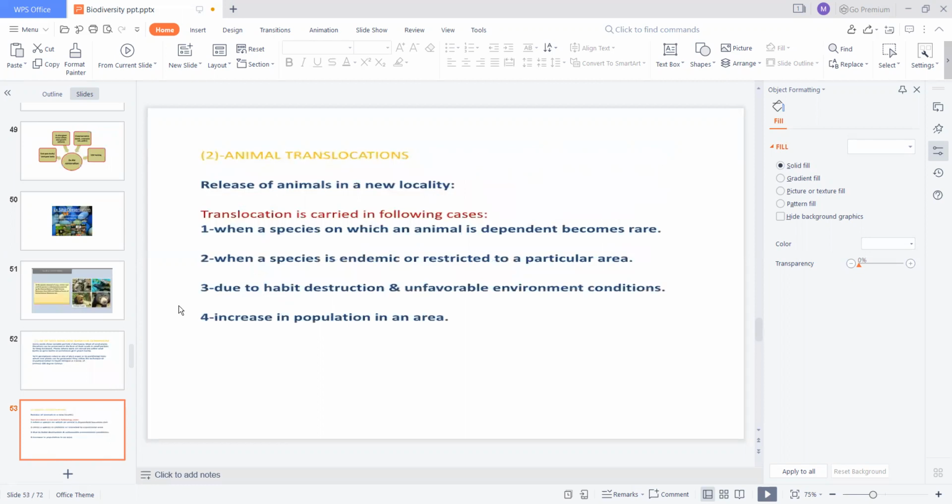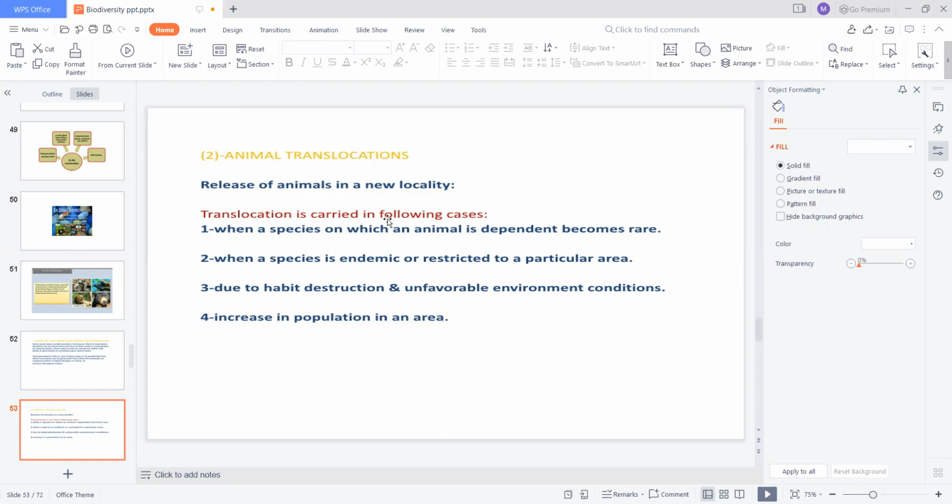The next one is animal translocation, that is, the release of animals in a new locality. Here, animals are transferred or moved to other areas. The translocation is carried out in the forest, that is, the shifting of animals from their natural habitats to other localities, and there is keen observation at this location. The translocation is carried out in the following cases.